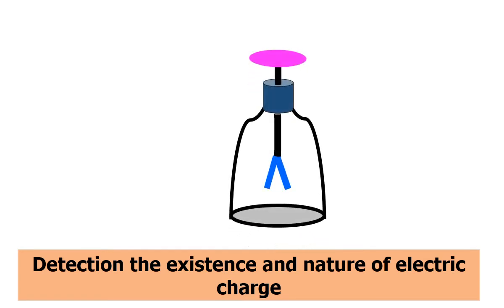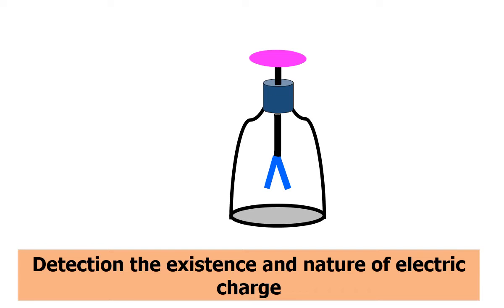Let us talk about the detection of electric charge. Look at the figure, you can see the electroscope here. In that electroscope there is a metallic disc, a metallic rod, and gold leaves.